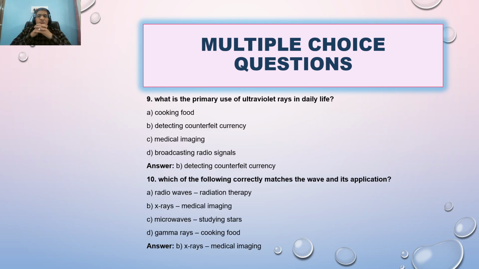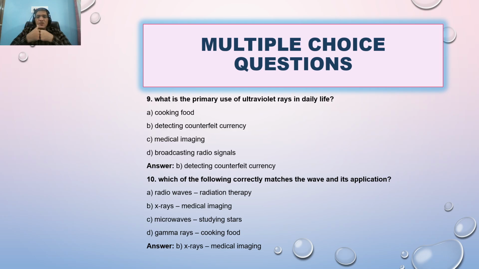What is the primary use of ultraviolet rays in daily life? As you know, cooking food is the job of the microwave in your kitchen. So detecting counterfeit currency is the right answer.